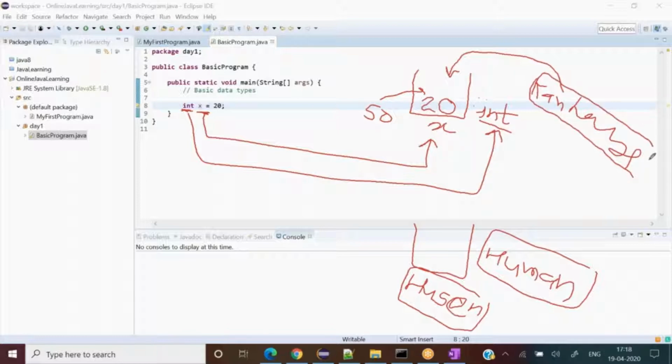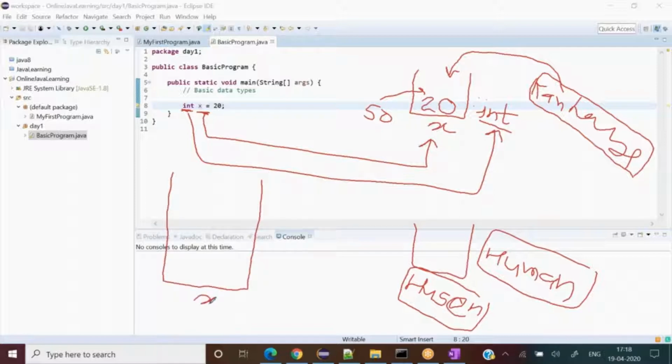I cannot put Kanhaiya inside the integer-labeled vessel. This bucket would have only the integer data type, nothing else. So the first thing we get clarity on is that an integer would contain integer-related things only.